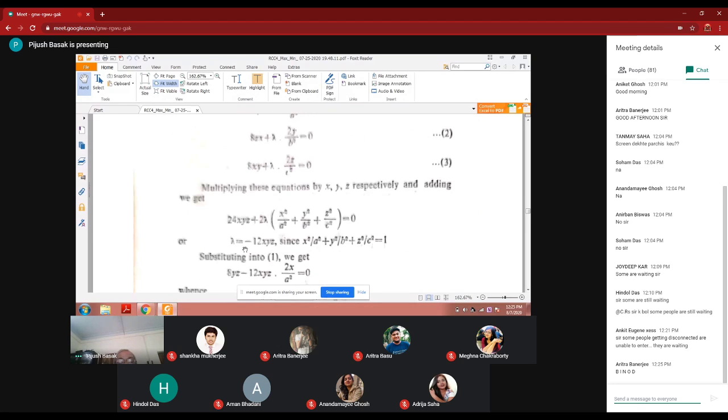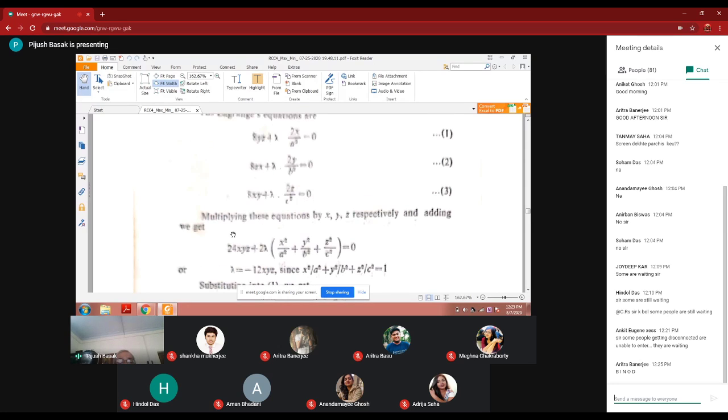Multiplying this equation by x, y, z respectively, we get 24xyz plus 2 lambda, this is taken common, see, system of equations. So 24 this into this, if you add it, multiplying with x, y and z respectively and adding, then it will be xyz, it will be xyz, it will be xyz.